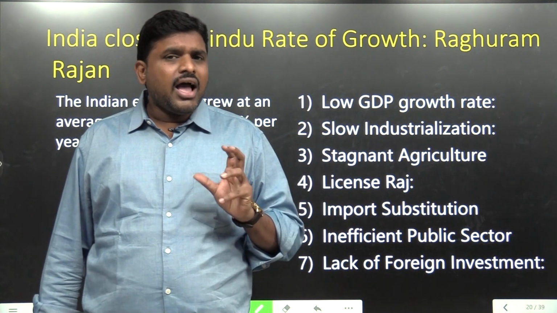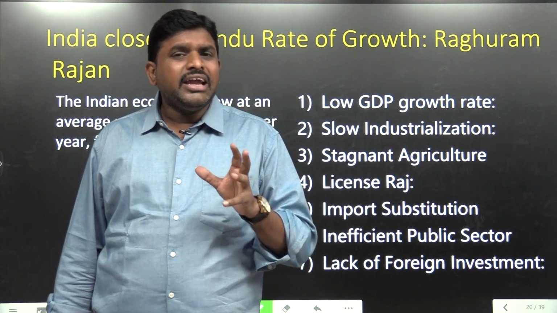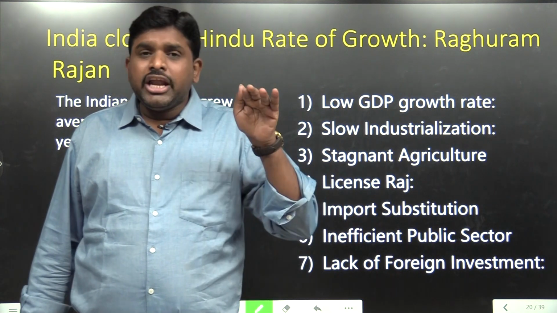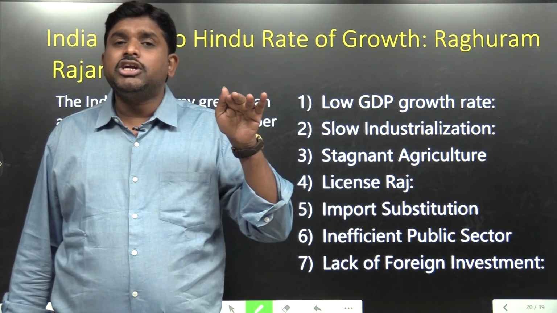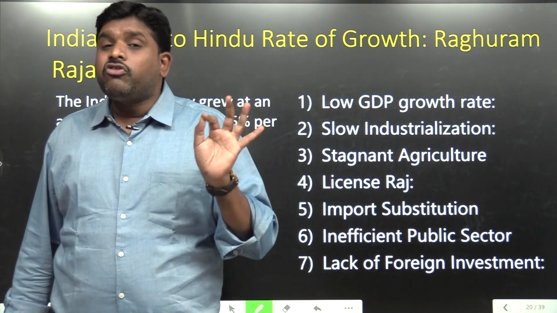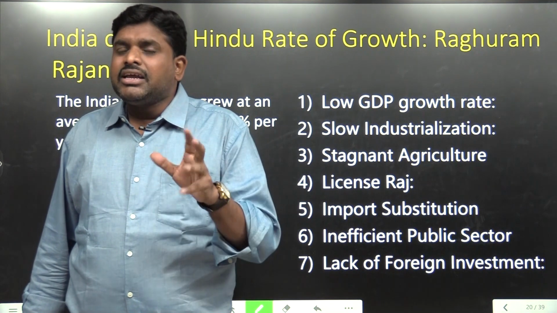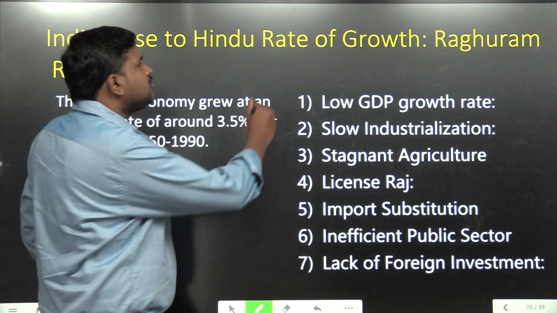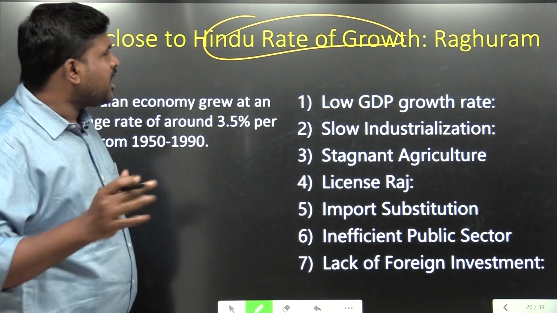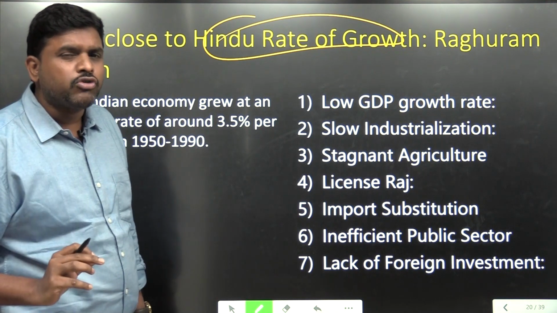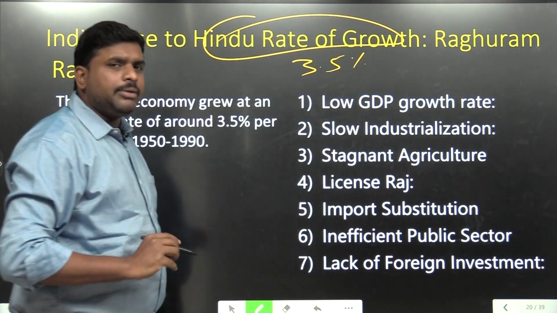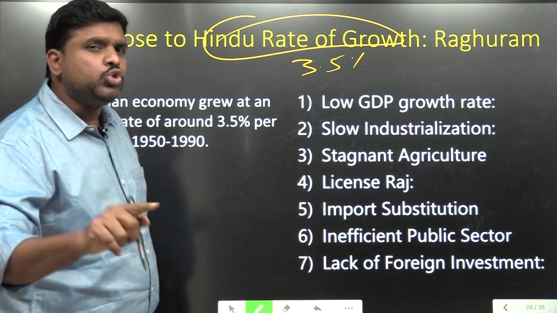This Raghuram Rajan told on an international platform, the Global Economic Forum, that the growth rate of India was somewhere around 8% to 9% in the 1990s, 2000s, 2010s, but from 2020 we are noticing the Hindu rate of growth. This is very much in the news, which you studied in your economics also. Hindu rate of growth is when the average GDP growth rate is 3.5%.